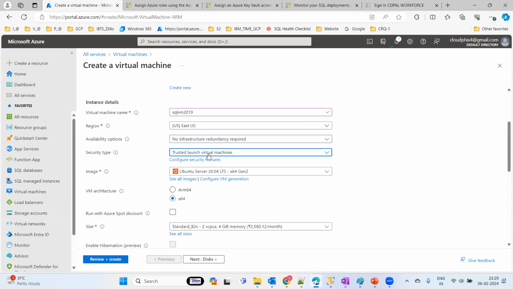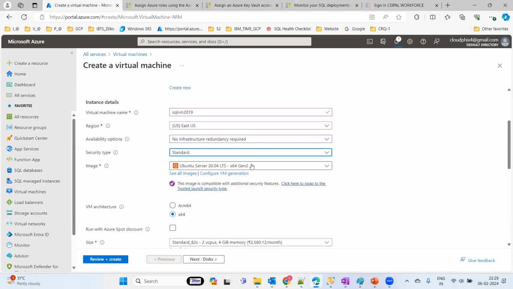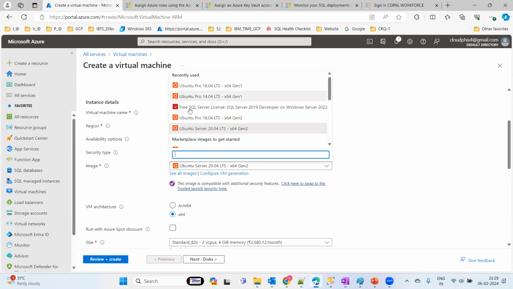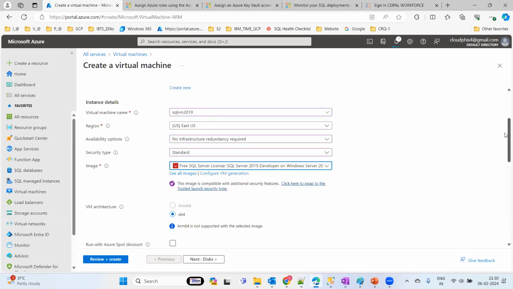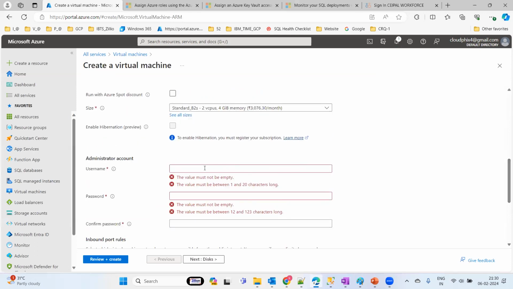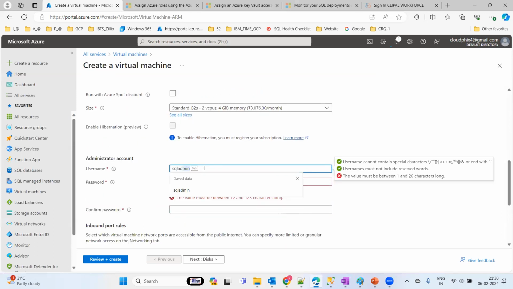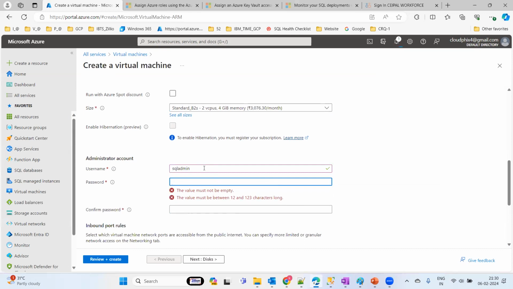We are not going to use the advanced level. If you look, there are a lot of images, and you can use the same images for your practice purposes. Just give your SQL authentication, whatever login name you want, and provide a password here.